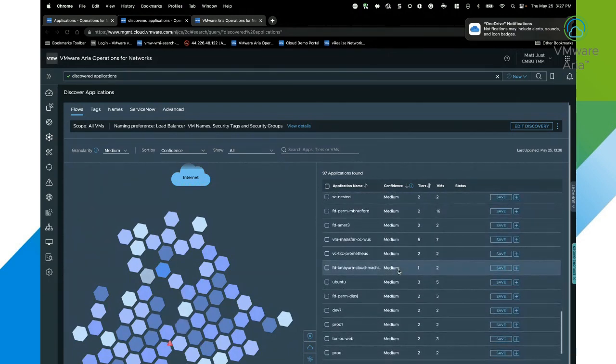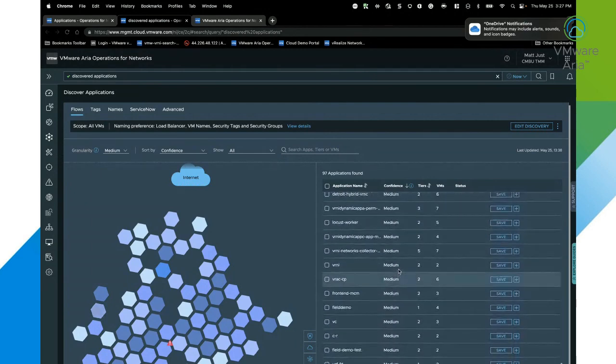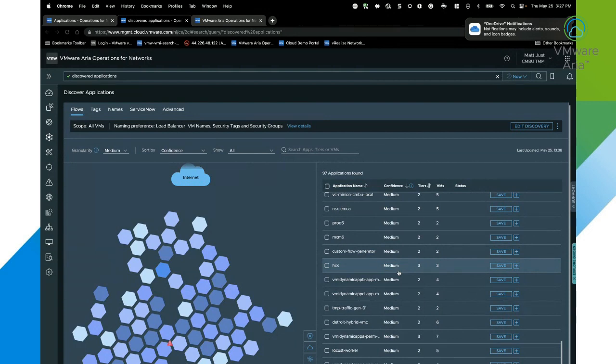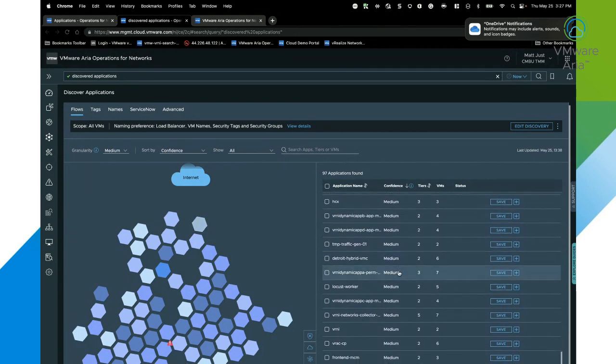I'm going to flip through, and like I said, you can see the medium, and as I go down, you can see the low. So we can come in and we can focus on different apps. Now, one of the things you'll notice also is it's showing me how many tiers make up that application and how many VMs make up that application in this example.